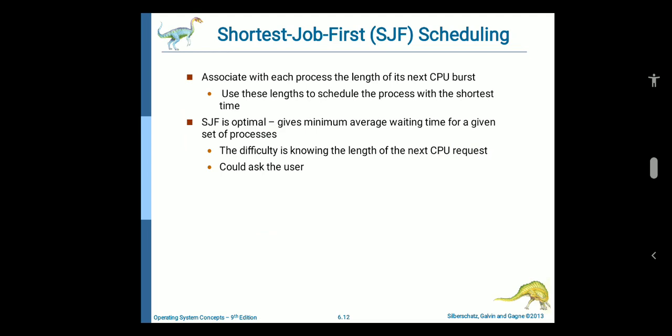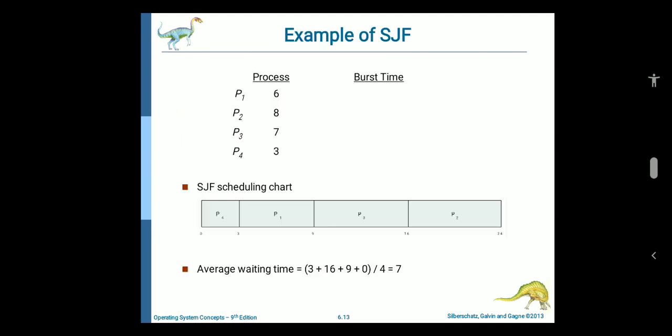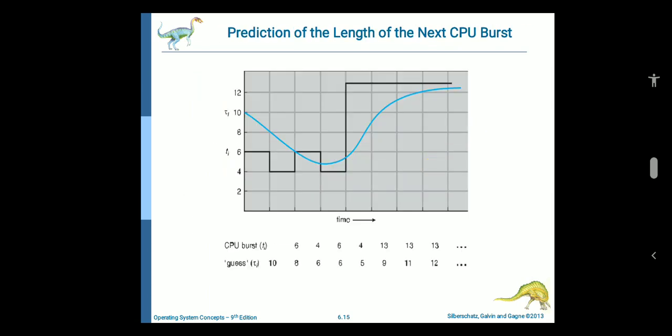Next one is SJF. The process which has the shortest burst time is scheduled first. If two processes have the same burst time, then FCFS is used to break the tie. It is a non-preemptive scheduling algorithm. Using this example, P4 runs first because P4 has a smaller burst time as compared to the other ones.